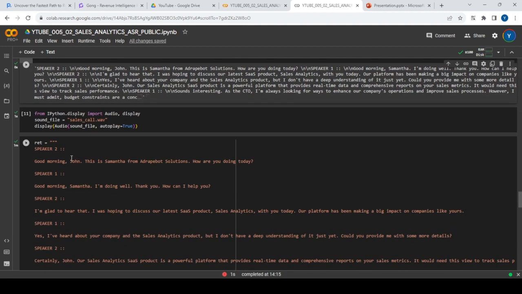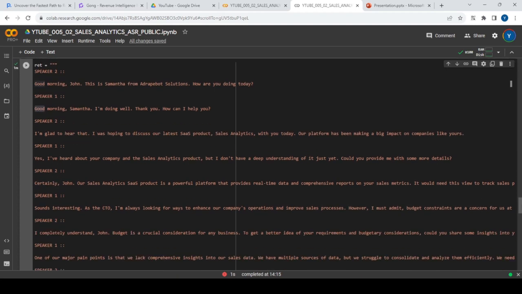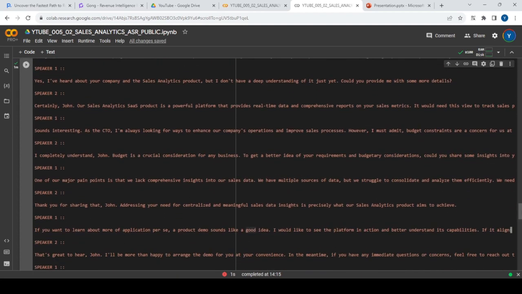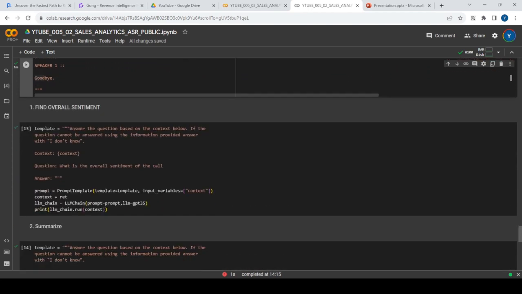So yeah, here is where I have provided the actual ASR output in a more neat manner. So basically, what's happening here? There are two speakers. One of them is a sales rep, and the other one is a CTO of a company. And they are talking about a specific product, a sales product, and that's what's happening. So we are talking about some specific product to the CTO, and the CTO is saying that, okay, that sounds interesting and all, and what else we can do. So that's what we are talking about.